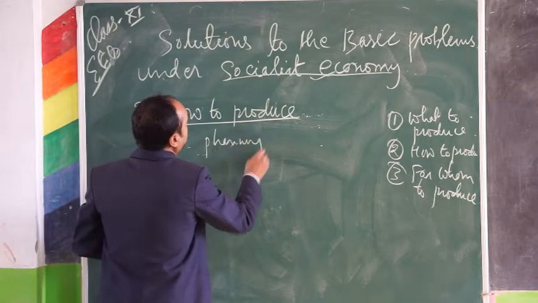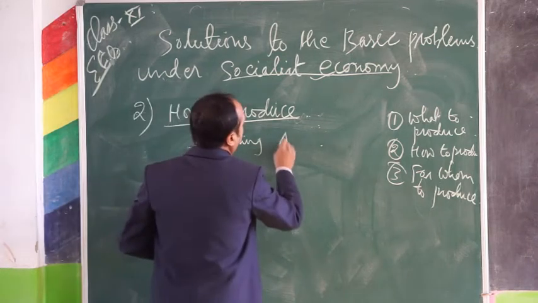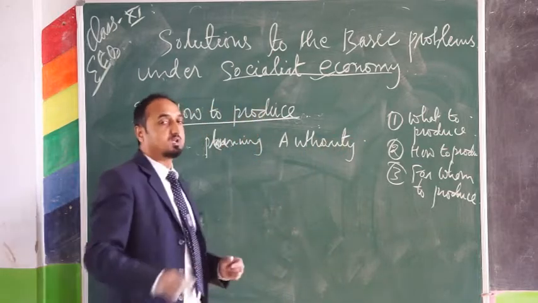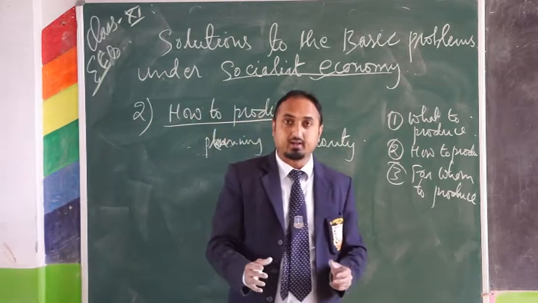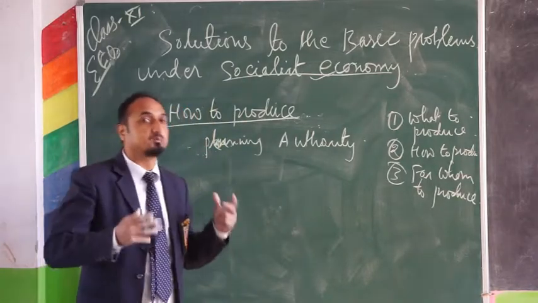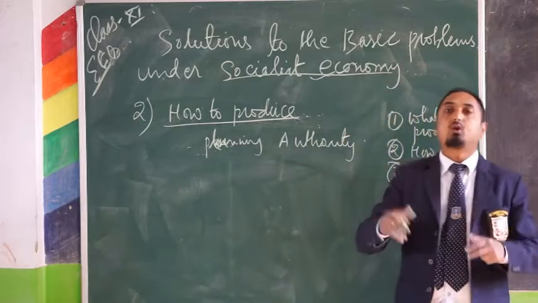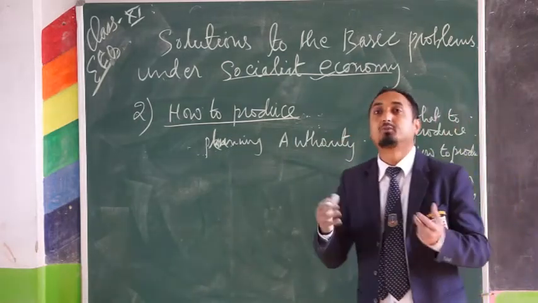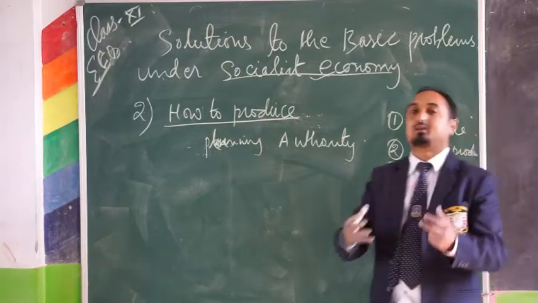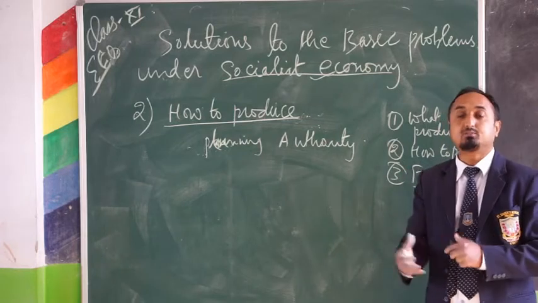So the central planning authority is responsible for deciding how they are going to produce. So in order to decide the techniques or methods of production to be used in the socialist economy, again they will estimate, they will calculate the resources.